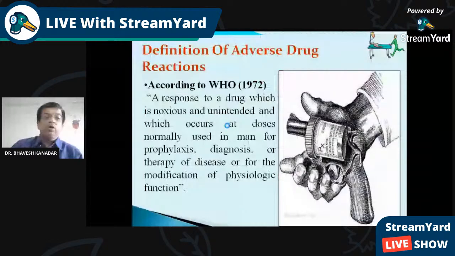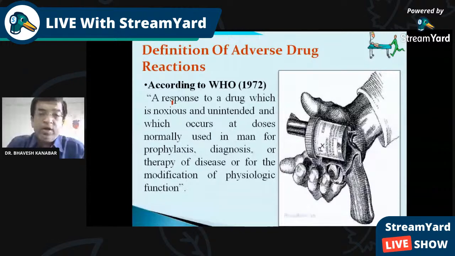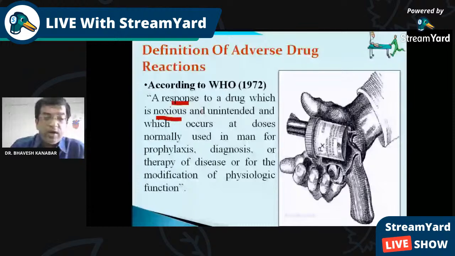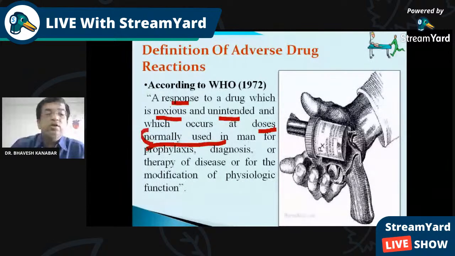Again, there is a definition by WHO. Whenever we are writing a short note, we have to write down this definition. A response to a drug which is noxious. The first term is noxious; noxious means harmful, which is unintended, and which can occur at the doses normally used in man. So first of all, the dose: which doses are used normally? Whenever we use drugs above their normal dose limit, obviously a harmful effect will be produced.